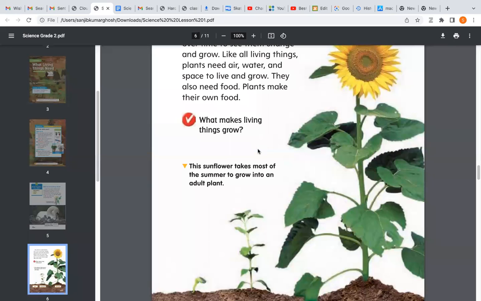Excellent. So what happens? The sunflower needs the sunlight to grow into an adult plant. We can all see that whenever a sunflower goes, the sunflower is pointed towards the sun. That is, the sunflower turns its face towards the direction in which the sun rises, or in whichever direction the sun is, the sunflower face is in the same direction. So it absorbs most of the sunlight to grow into a full plant. Is it clear, Shruti and Debangshu?